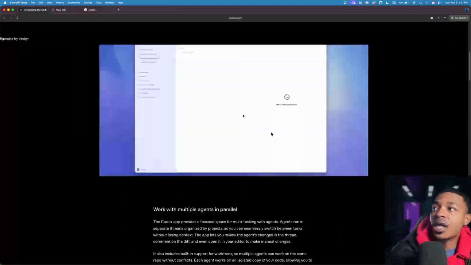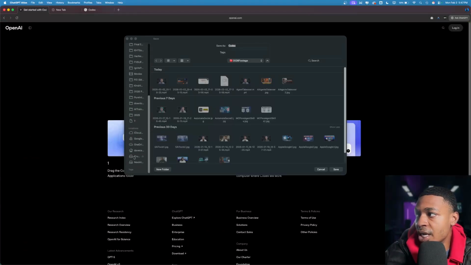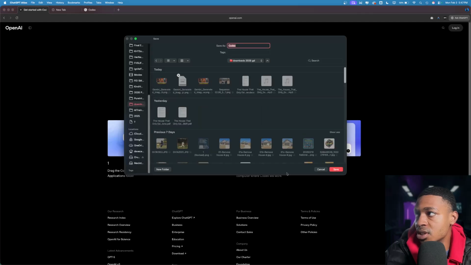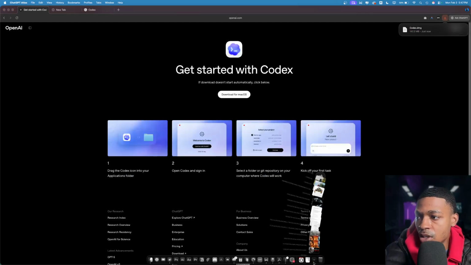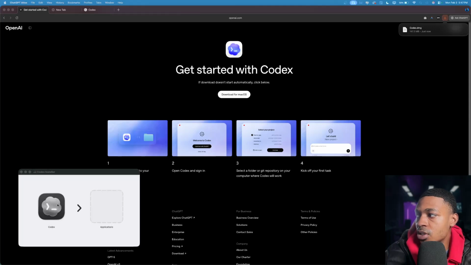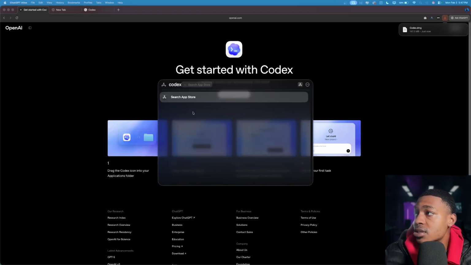Let's go ahead and download this and get it on our computer and get into trying it. That's all my footage if you guys want to see it. Bam. We're going to get this DMG. We are going to click it. We are going to drag it inside of applications. Then bam, we have it downloaded. That's what I really like about Mac is it's that simple, you know. It's literally that simple. So if we go to Codex,